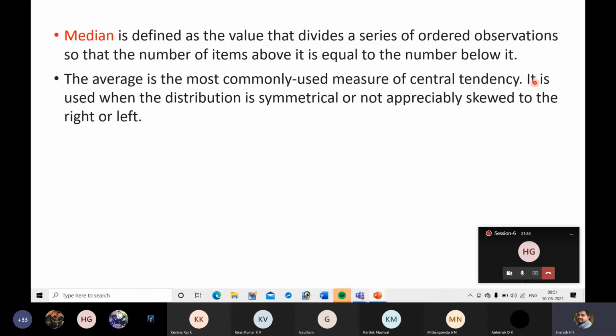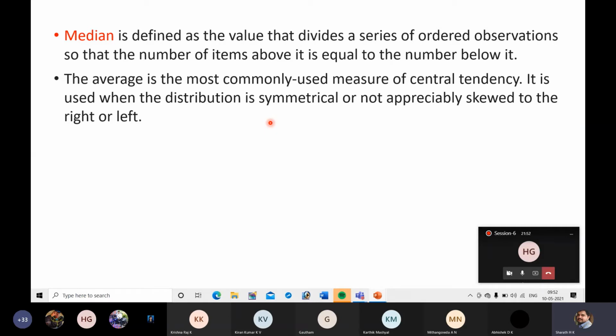The average is the most commonly used measure of central tendency. It is used when the distribution is symmetrical or not appreciably skewed to the right or left. Average is suitable for symmetric data, where you will get an average value, with things on the left and right, or above and below.